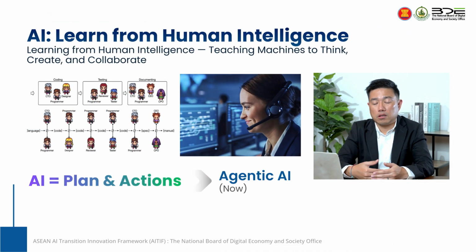But in real life, some problems can be solved by predictive AI, and some by generative AI. That's why recently we have another AI called agentic AI, which understands reasoning and planning and takes actions. They can plan step by step, and most importantly, they can decide which AI solves which problem.